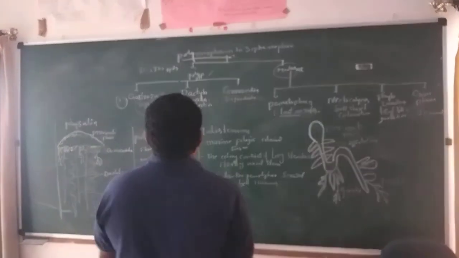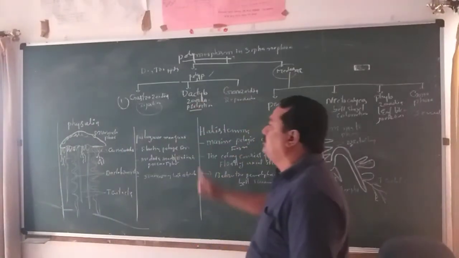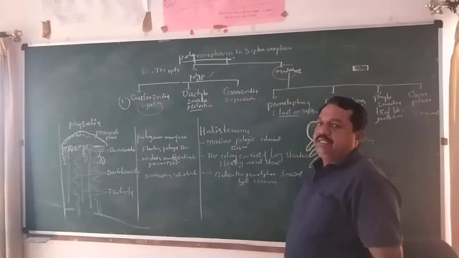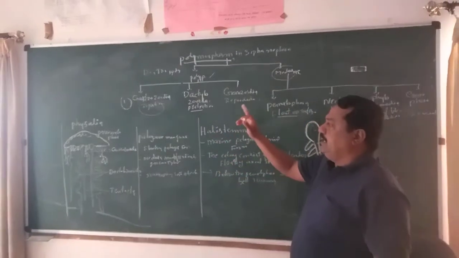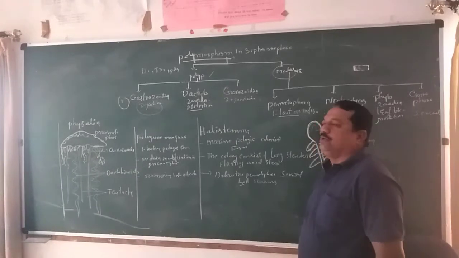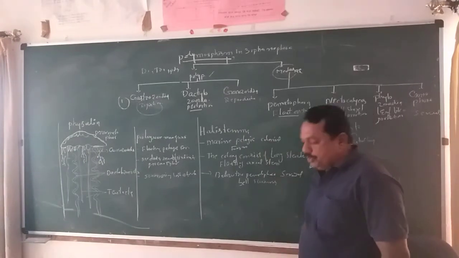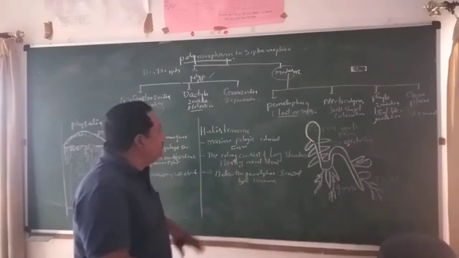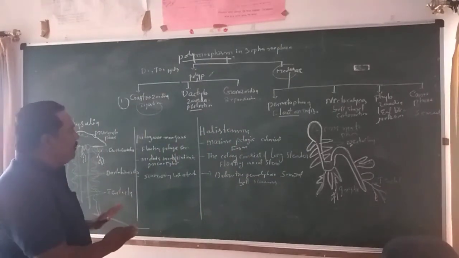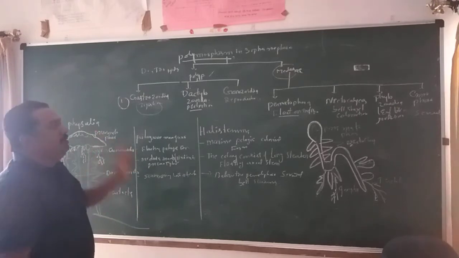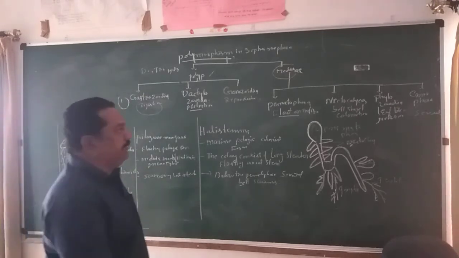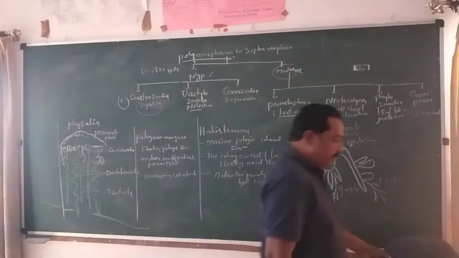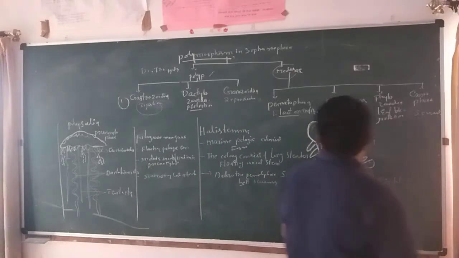So these are the three different forms. The polyp is modified into three forms: gastrozooids for ingestion and digestion, dactylozooids only for protection, and gonozooids for reproduction. Generally for reproduction, protection, and digestion purposes, the polyp is modified into three main categories. But the medusa is also further classified into main categories.